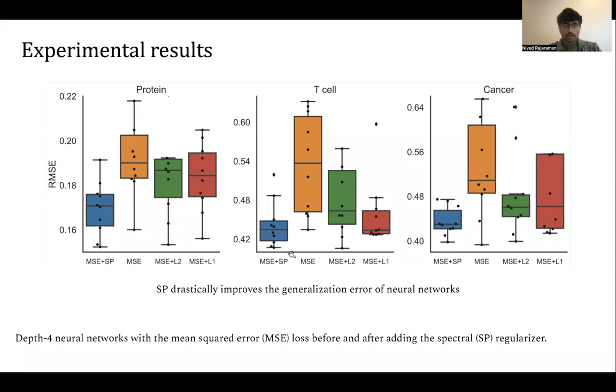It turns out that in all 3 cases, which are 3 different data sets, a protein data set, a T-cell data set, and a cancer data set, having the spectral regularization actually improves the generalization error, uniformly. And these are deep neural networks, so these are highly nonlinear functions, highly nonlinear architectures. It's a sort of empirical evidence that spectral regularization improves the generalization error.